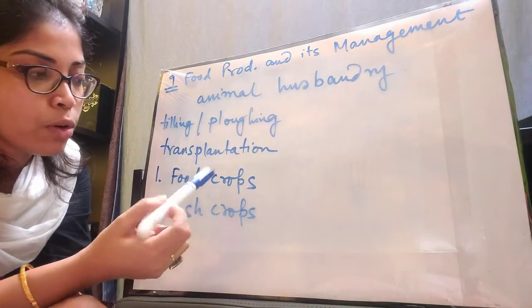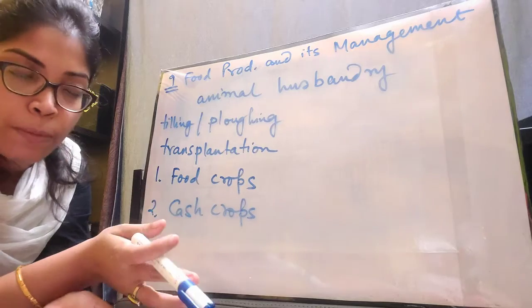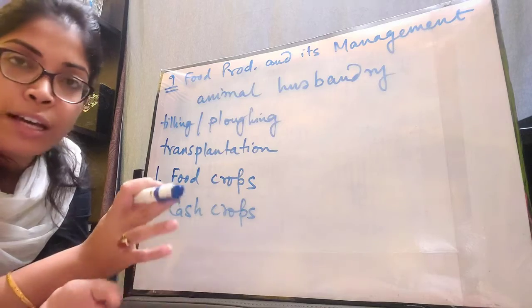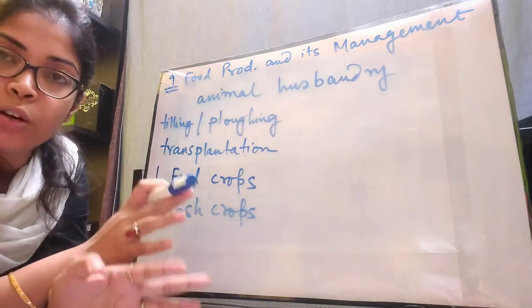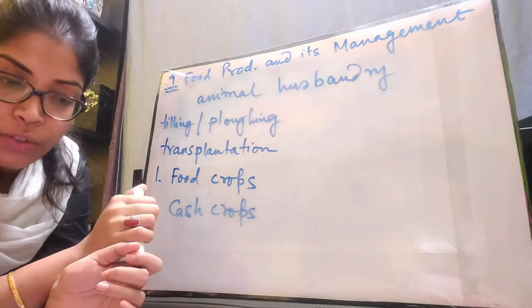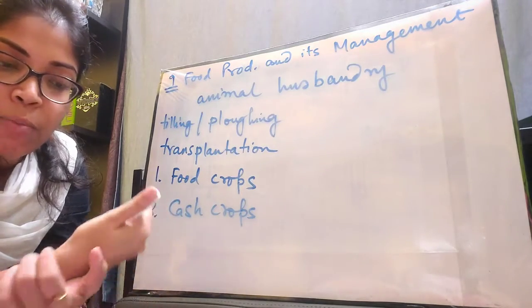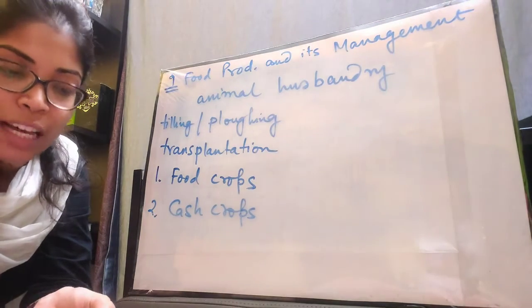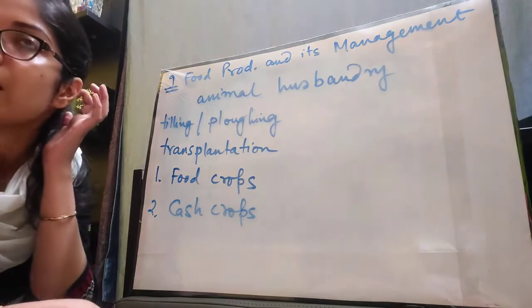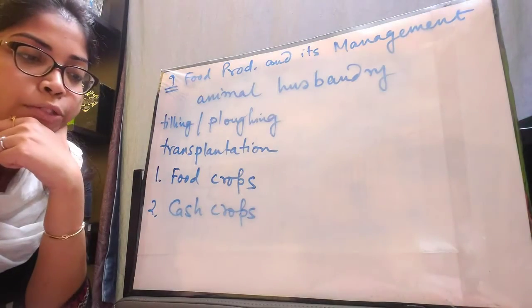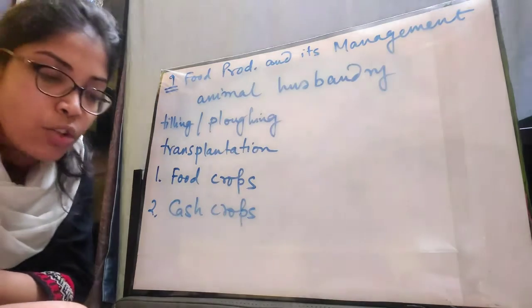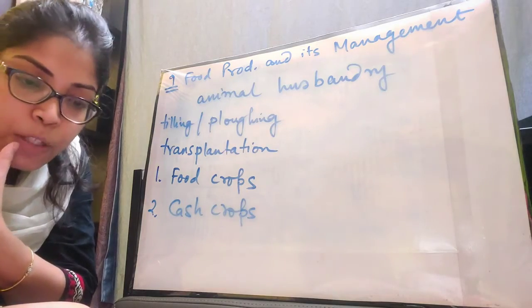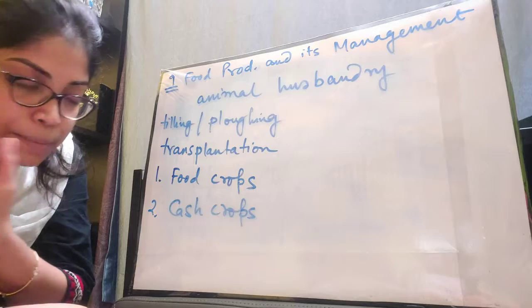From the name food crop you already understood that these crops are grown for food. From the name cash crops it is very clear that these crops are grown for cash, for money, for economic purposes, for the economic betterment of the country, right? For example, cotton, tobacco, sugarcane, tea, coffee, jute, teak, rubber, all these are examples of cash crops. Now one line is very important for justification. You might get justification questions. The line is: all food crops are cash crops, but all cash crops are not food crops.